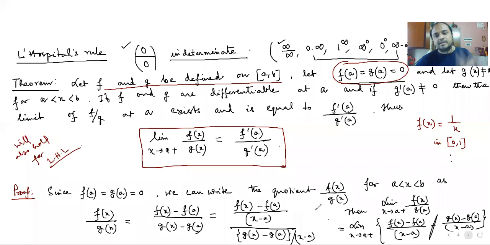Now this condition, fa equal to ga equal to 0, why is it so vital? Let us try to discuss this.